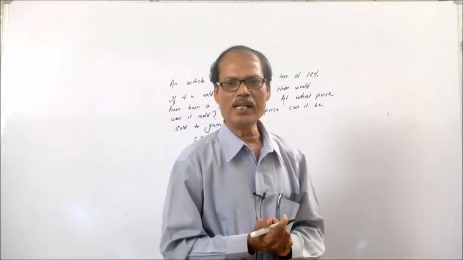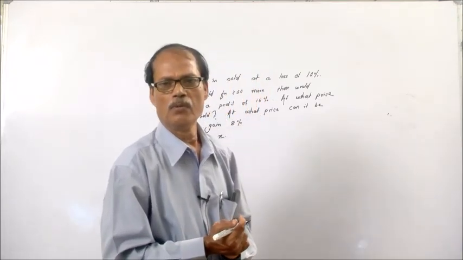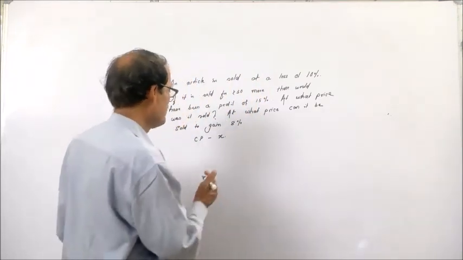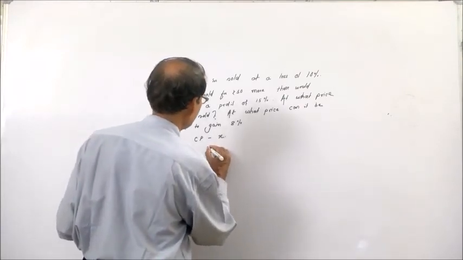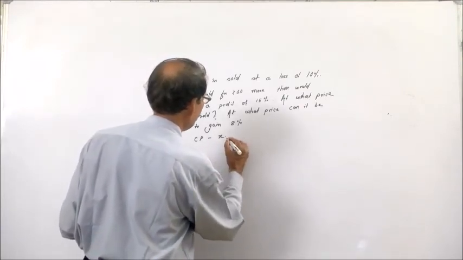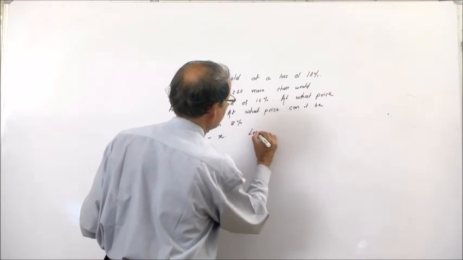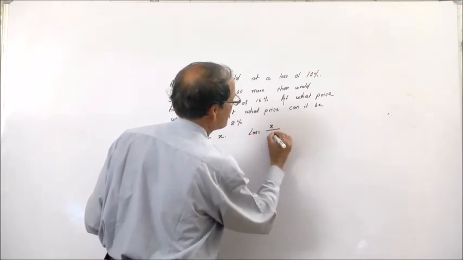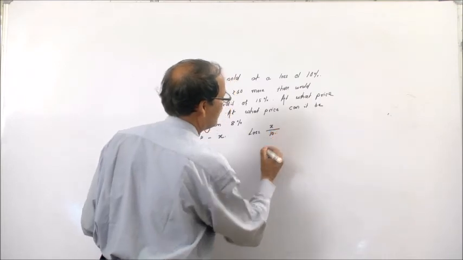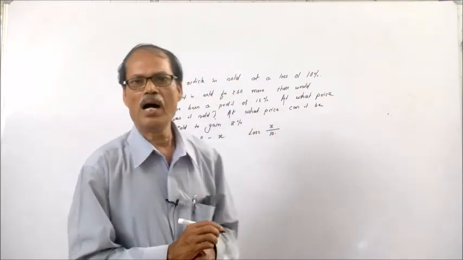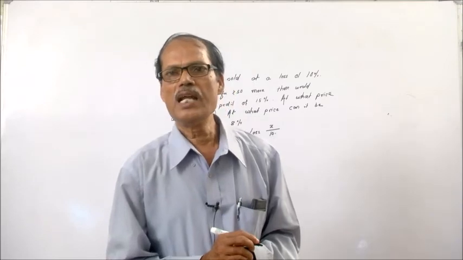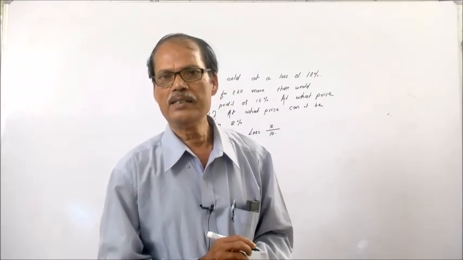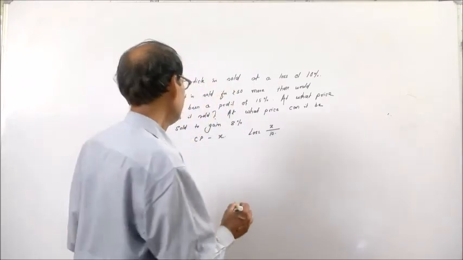Then it is sold at a loss of 10%. That means the loss is 10% of this x, or x into 10 by 100, or x by 10.